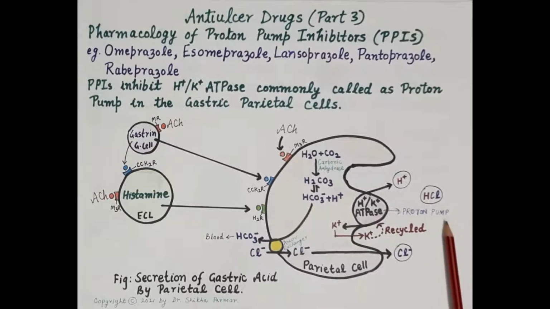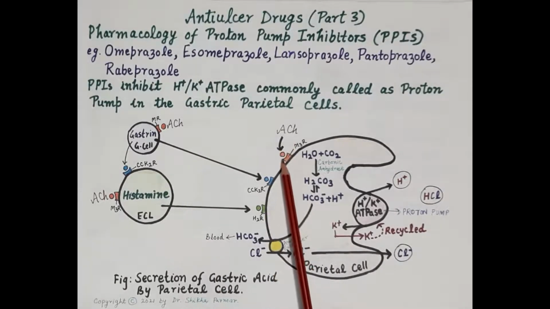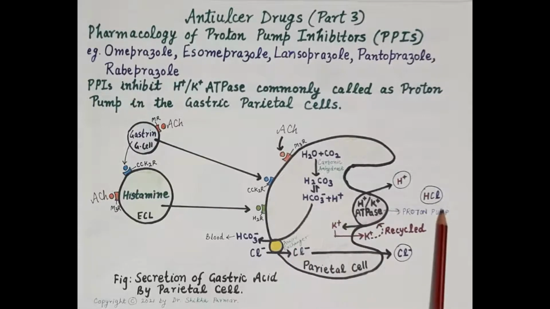Thus, secretion of gastric acid by the parietal cells is mediated by the functioning of the hydrogen potassium ATPase enzyme, which is commonly termed proton pump. Stimulation of this proton pump releases gastric acid. Gastrin released from antral G cells, histamine released from enterochromaffin-like cells, and acetylcholine, released due to stimulation of the vagus nerve, stimulate parietal cells to produce hydrochloric acid.